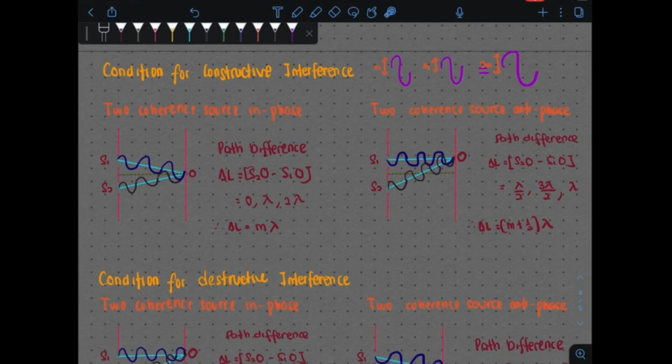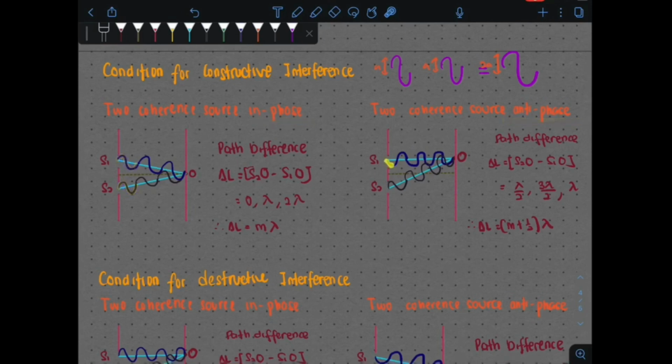So in constructive interference, we have 2 types, where the coherent sources can be in phase or anti-phase. As we know, we have a slit here. The slit is going to have 2 different sources, S1 and S2. The S1 and S2 can be either in phase or anti-phase. How do we know whether it is in phase or anti-phase? When it is in phase, it means the start from S1 and S2 is at the same phase. If you look, both are crest meeting crest. This means it is in phase.